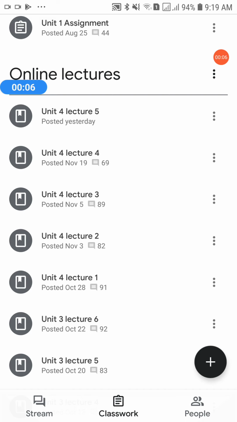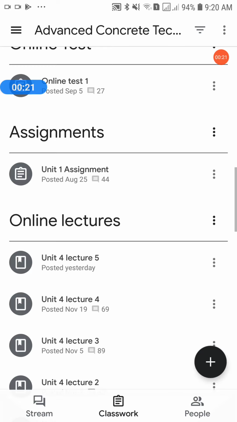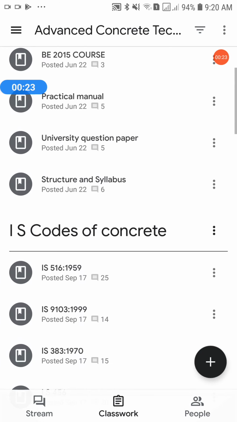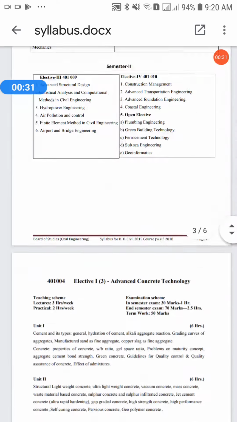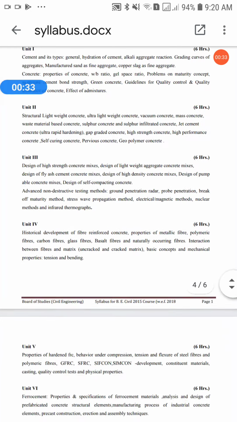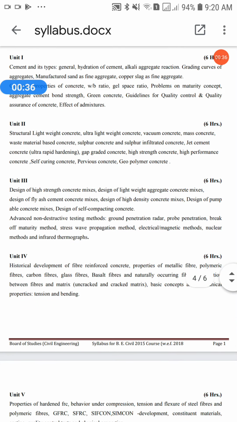So far we have covered so many topics of unit 4. In today's lecture I am going to finish this unit number 4. We have only one topic left in this unit, and let us see the topic first. Go to structure and syllabus. Here I am going to show you the topics which I have covered in this unit till now. See unit number 4, historical development of FRC.